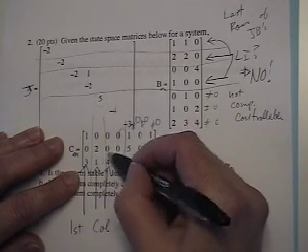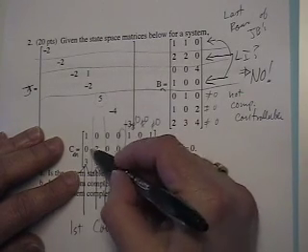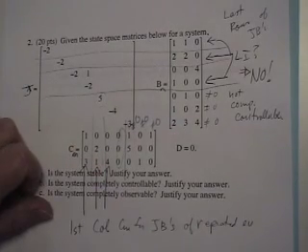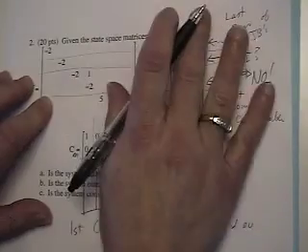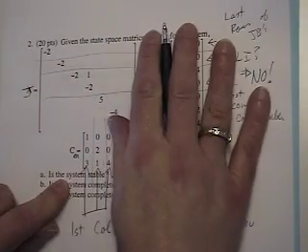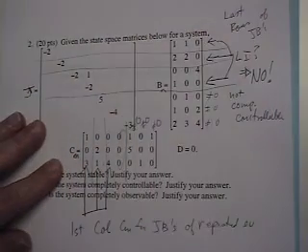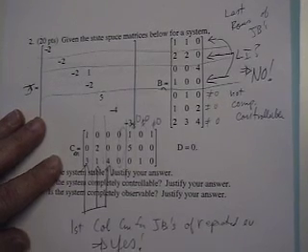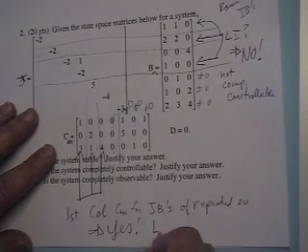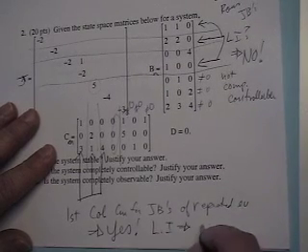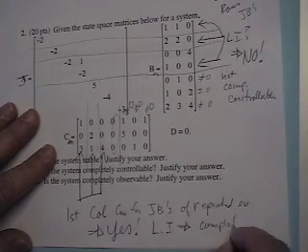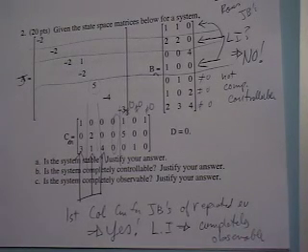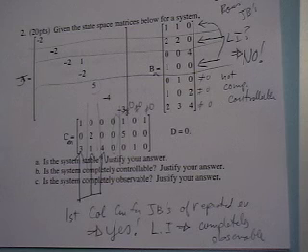And just looking at it, you can see this one has only 1 here, and the other ones have some in the other 2 places, and so yes, it is linearly independent. Or you can do the determinant of this matrix real quick to prove that they're linearly independent if you can't see it. But I say yes, they are linearly independent. So that means it is completely observable. Okay, so that's that problem.